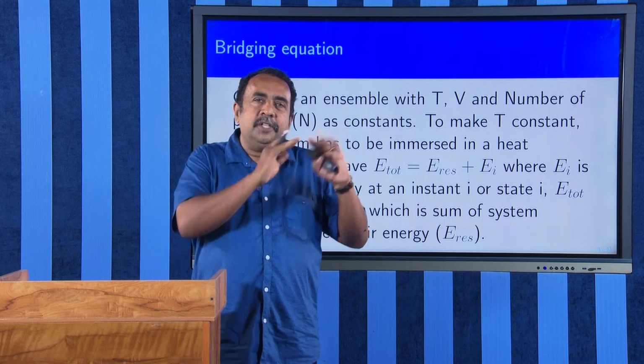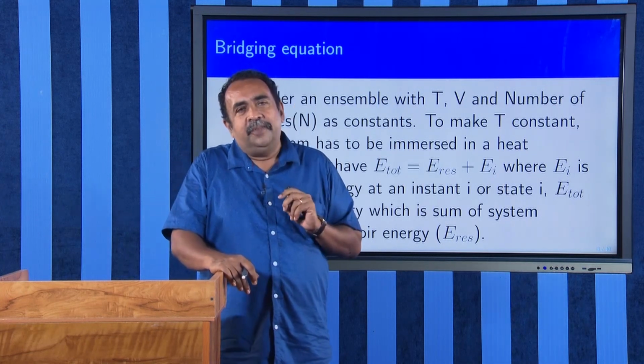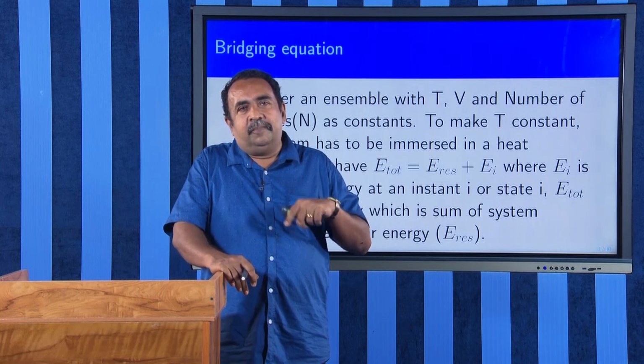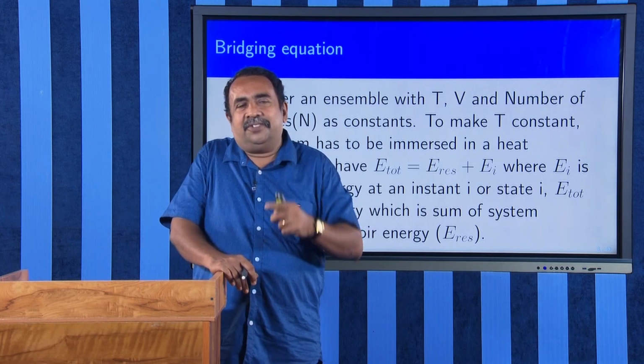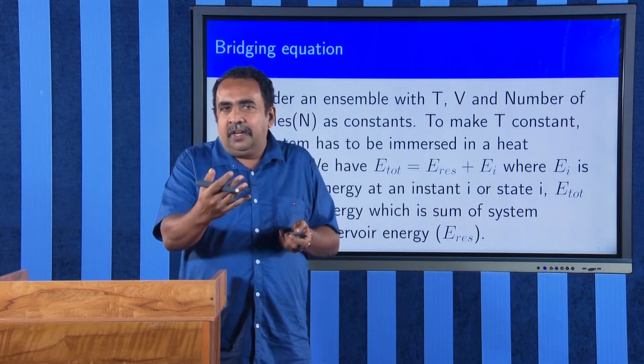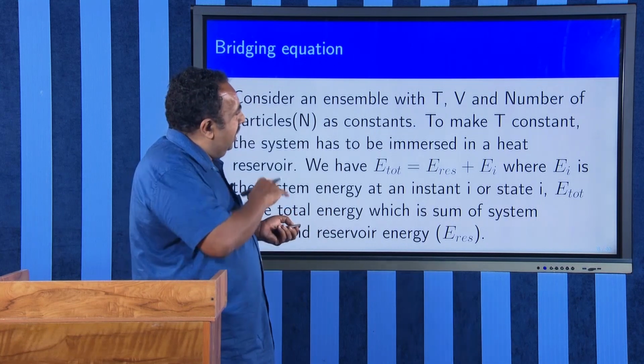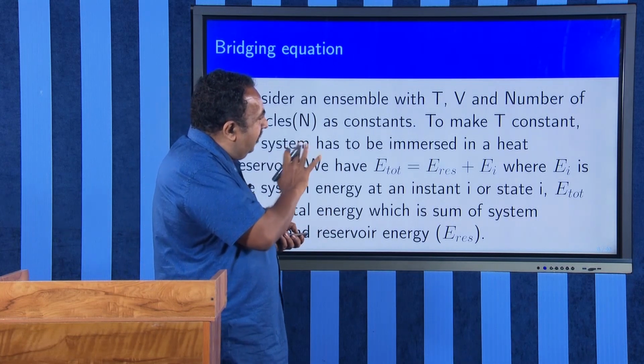And that bridging equation, in the case of the microcanonical ensemble, was S is equal to k log omega. Now in the case of the canonical ensemble, we will have to derive a similar equation. For that, we have to take a system in contact with the surroundings. And actually I will not be deriving those things.